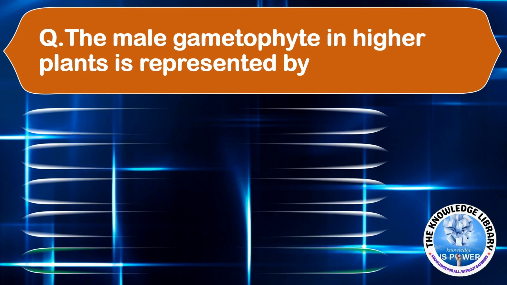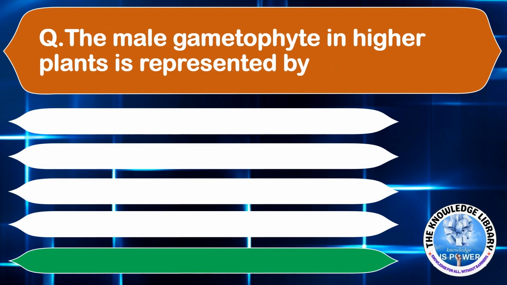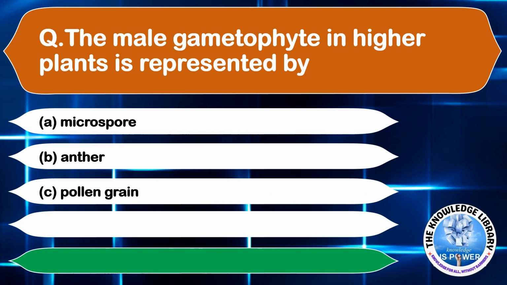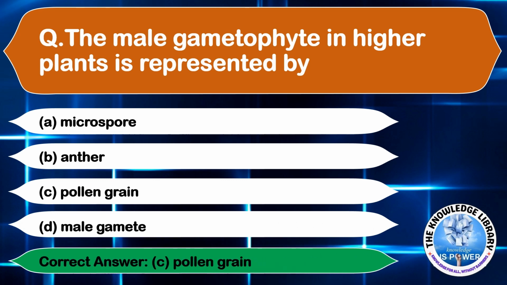The male gametophyte in higher plants is represented by option A, microspore, option B, anther, option C, pollen grain, and option D, male gamete. The correct answer is option C, pollen grain. Moving on to the next question.